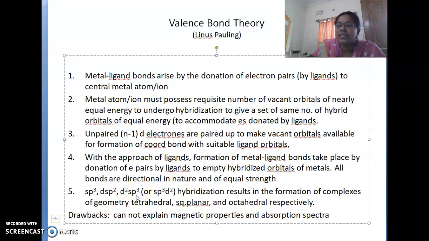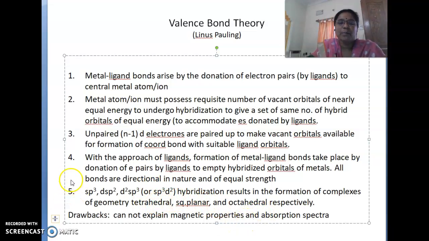It means total 6, so the coordination number is 6. For coordination number 6, the complexes are called octahedral complexes. So sp3 hybridization is tetrahedral, dsp2 is square planar, d2sp3 or sp3d2 hybridization resembles octahedral. Based upon this, we are going to draw the shapes.